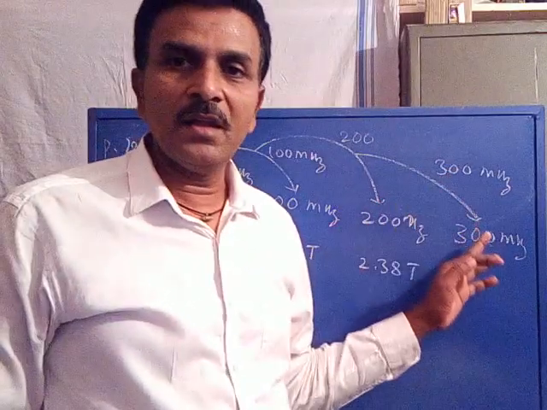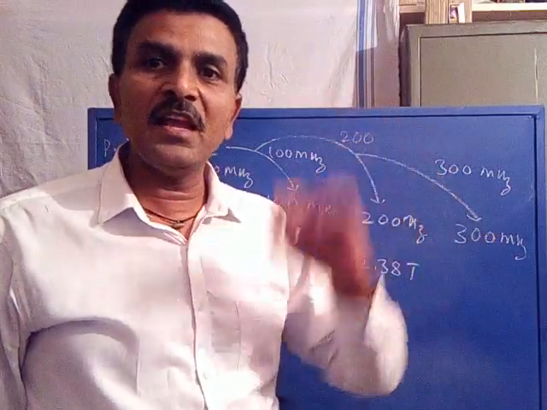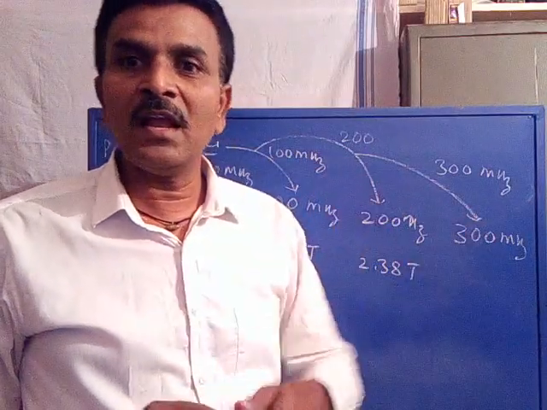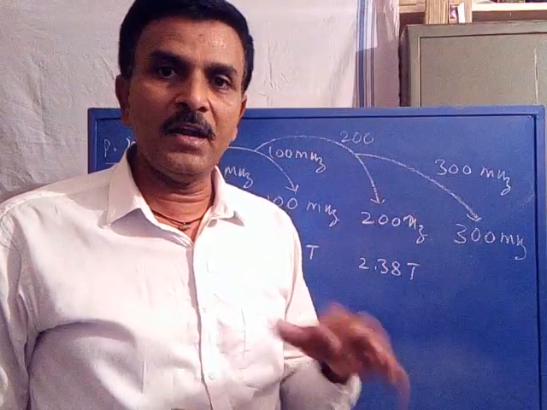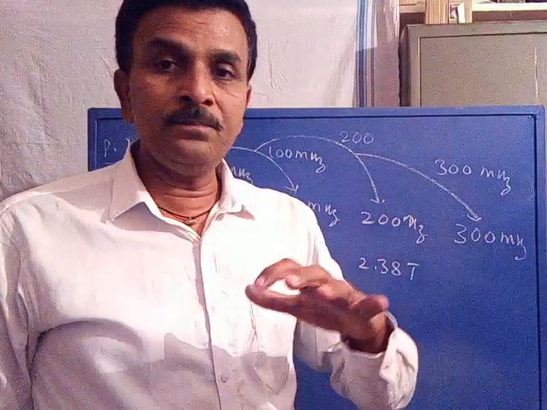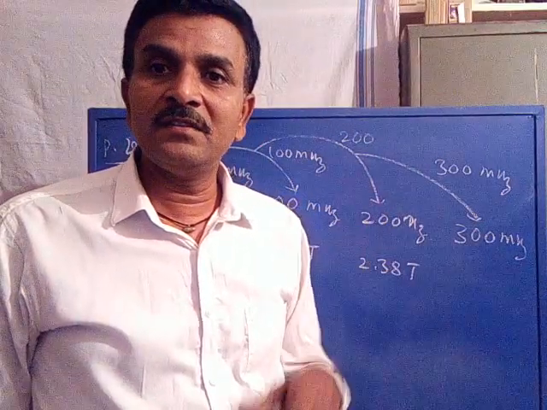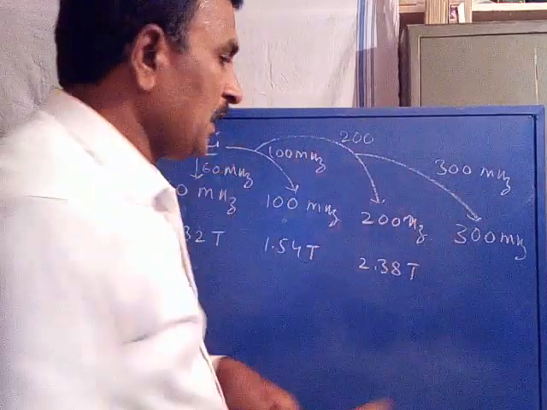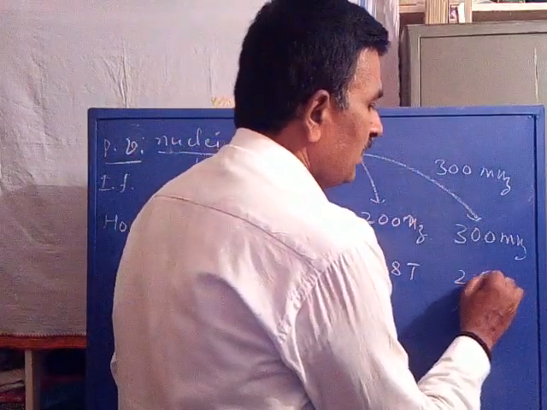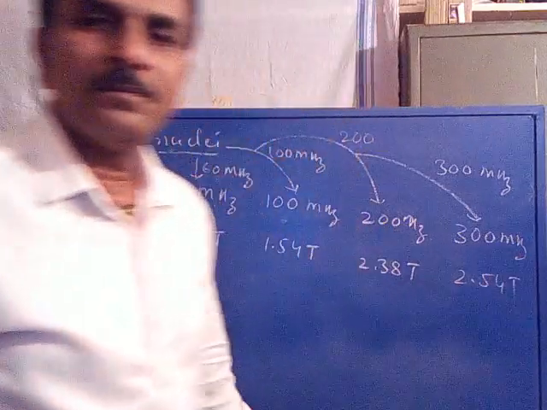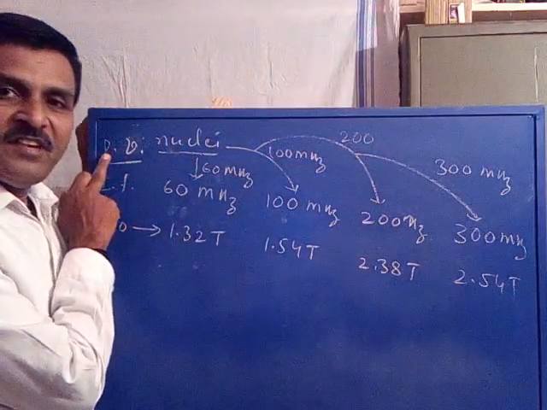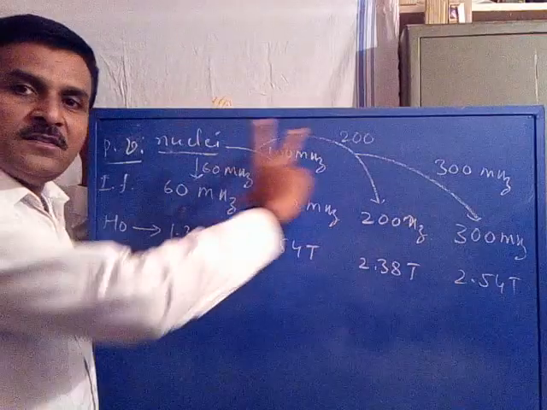Similarly, the last one: if a nucleus precesses with 300 MHz speed, when we keep it in a 300 MHz operating instrument, then to split the degenerated energy state of a nucleus precessing with 300 MHz speed, it requires 2.54 Tesla external magnetic field. Are you following? These are the precessional frequencies of the nuclei.